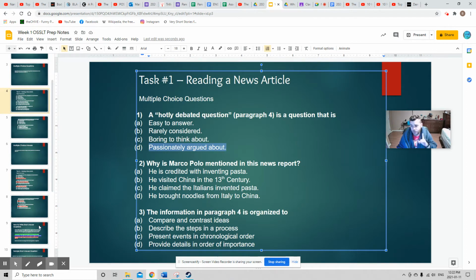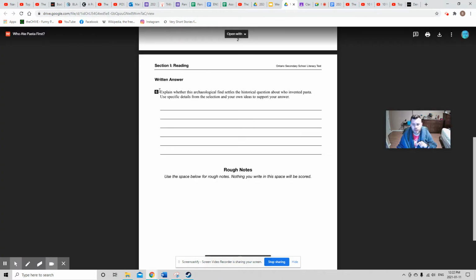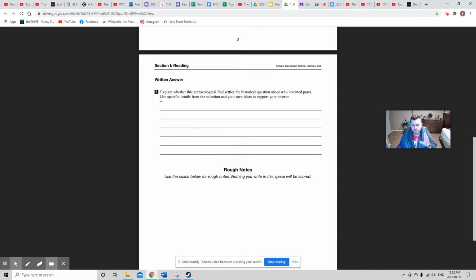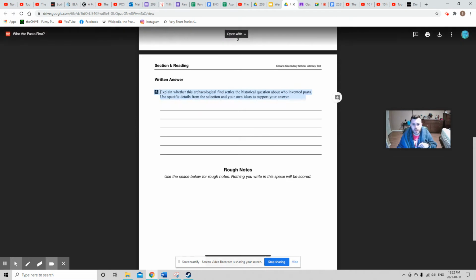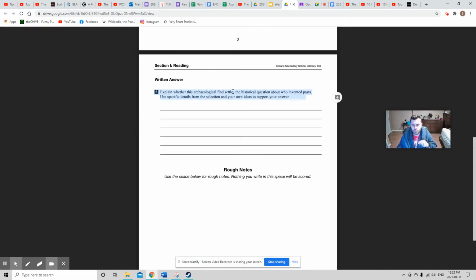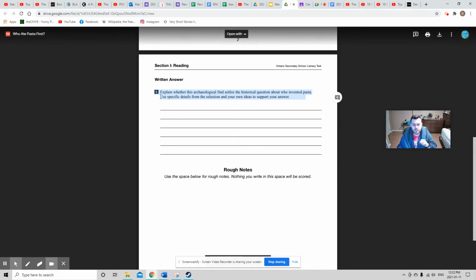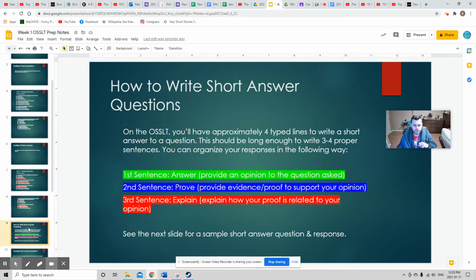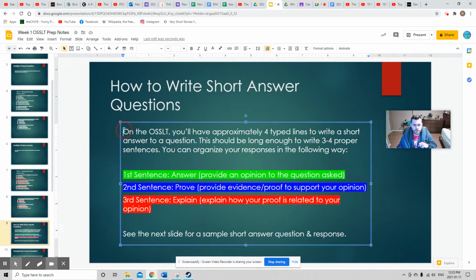But now I want to talk about how to write a short answer question. So on the actual test, if you were to write it in person, you'll be given 6 lines and a question and a space to write it. So: explain whether this archaeological find settles a historical question about who invented pasta. Use specific details from the selection and your own ideas to support your answer. If you'll be writing it online, they'll give you 4 lines to write a short answer. Now, this will be long enough to write 3 to 4 sentences, 3 minimum.